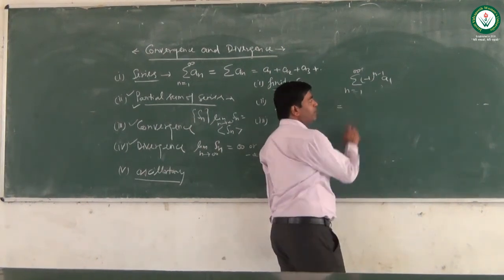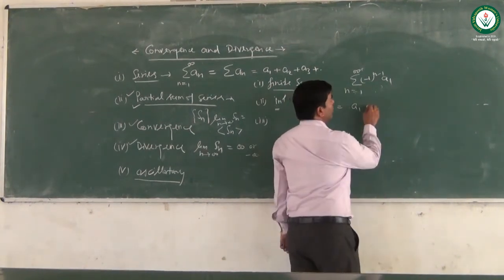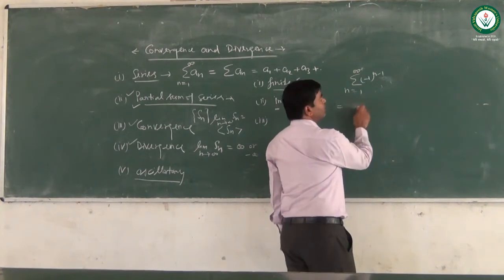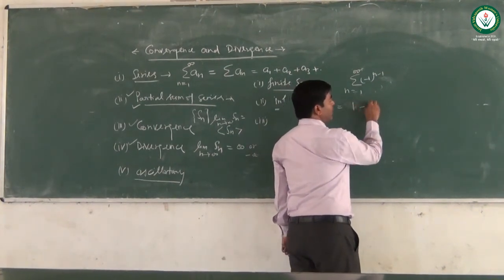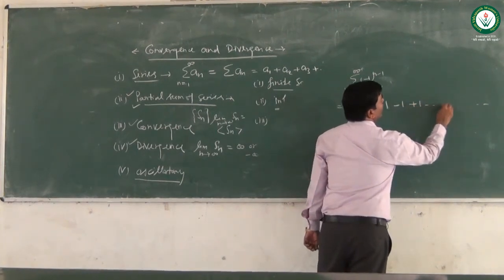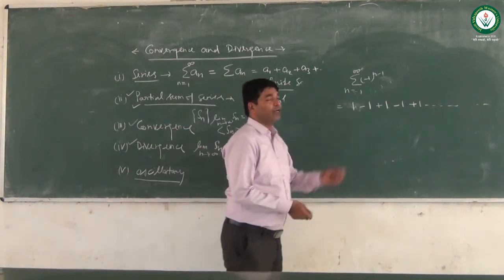Putting n equals 1, this is 1. So the series is 1 minus 1 plus 1 minus 1 plus 1, and so on. This is an infinite alternating series.